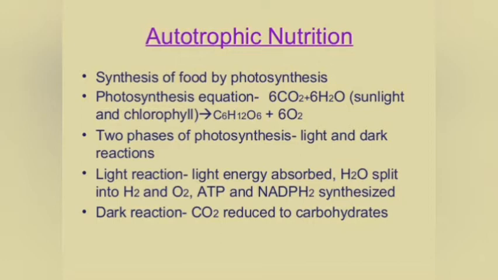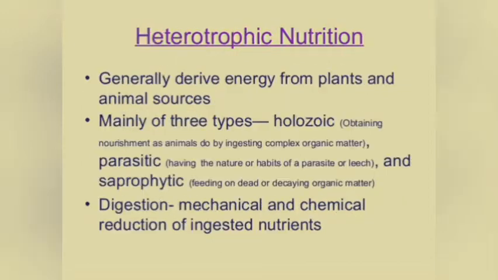Third point, two phases of photosynthesis: light and dark reaction. Light reaction: light energy is absorbed, H2O is split into H2 and O2, and ATP and NADPH2 are synthesized. Fourth point, dark reaction: CO2 is reduced to carbohydrates.